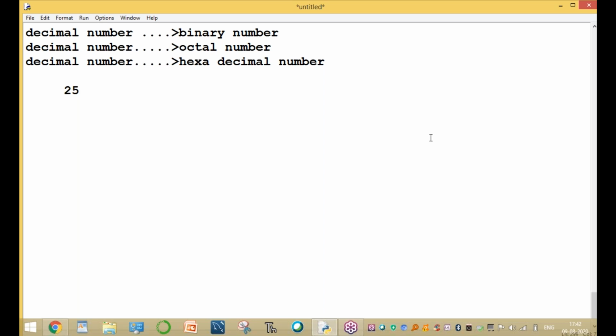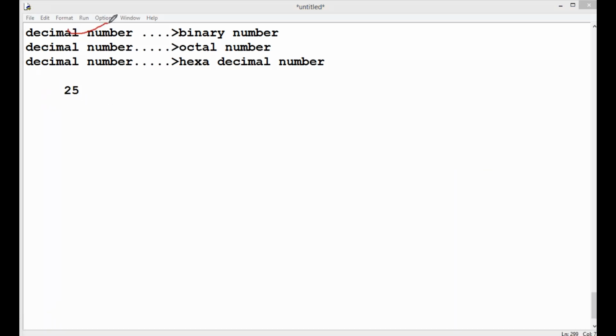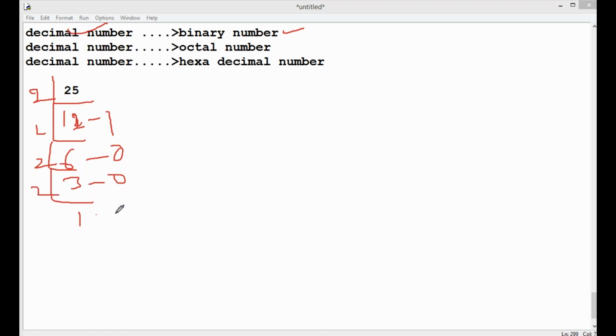For example, this is a decimal number converting into binary number. The decimal number's base value is 10, the binary number's base value is 2. So 25 is divided by 2. 2 12s are 24, and the remainder value is 1. Again 2 6s are 12 and the remainder value is 0. Again 2 3s are 6 and the remainder value is 0. And 2 1s are 2, remainder value is 1. Write the answer bottom to top.